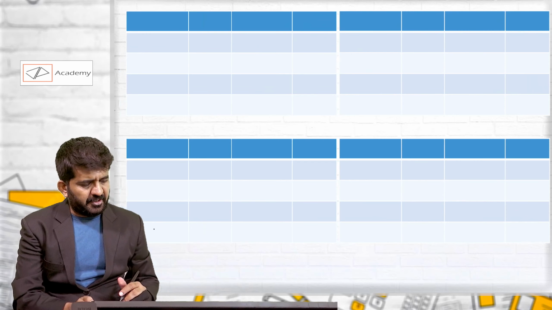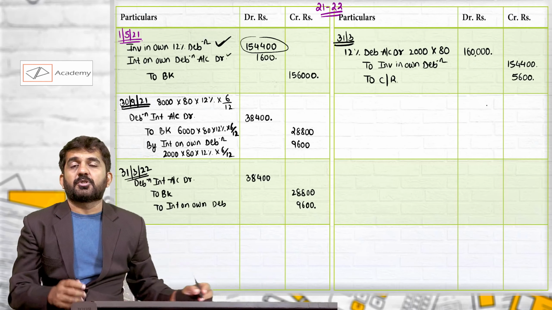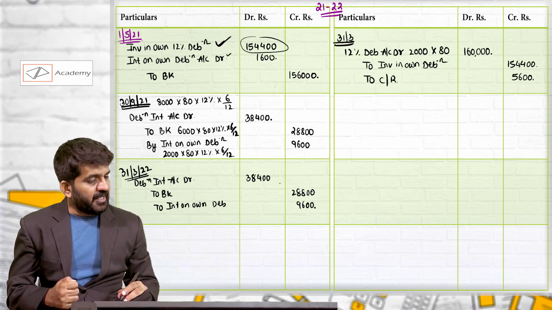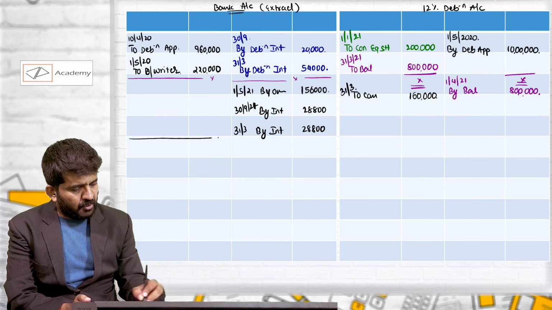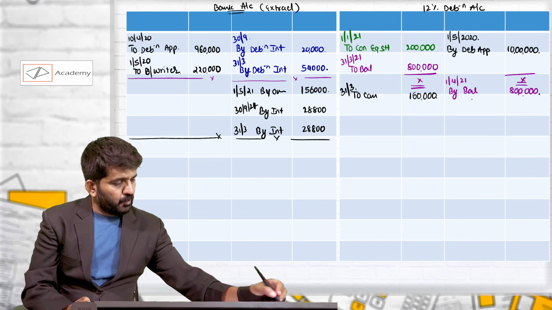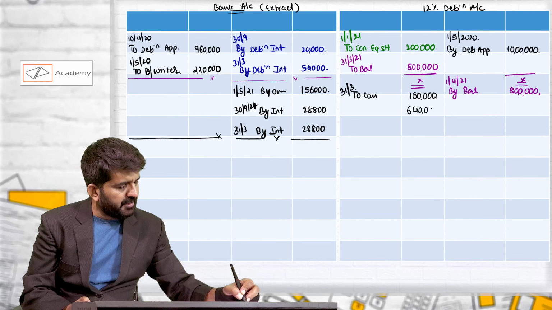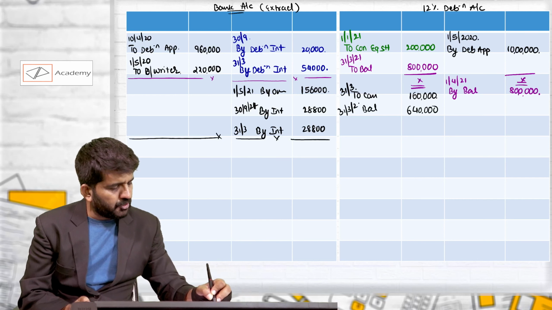Of course, capital reserve, we are not preparing a balance sheet. Capital reserve will be transferred because there is a capital profit of 5,600. This is year 21-22. We need to close necessary accounts. This is just a bank account extract, so we are not closing it. This should be closed. This will be 6,40,000 will be our balance as on 31st March 22.